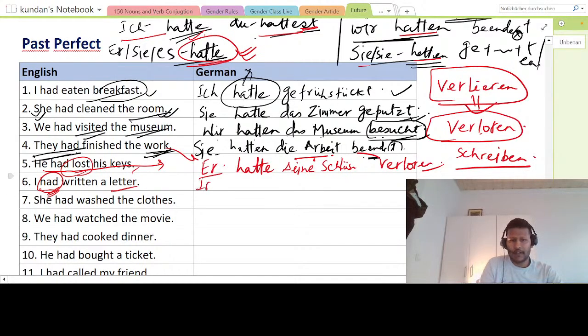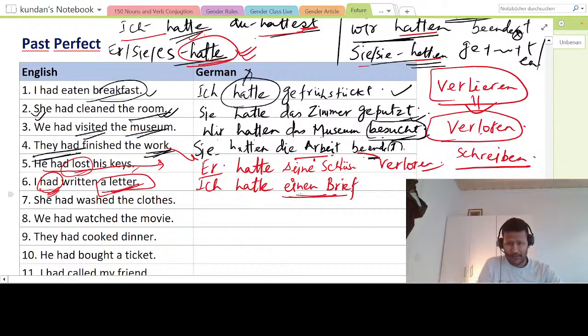So I will say ich hatte einen Brief, a letter, right? So this is der Brief. So this will change to den Brief, or ein Brief will change to einen Brief, because this is accusative, right?